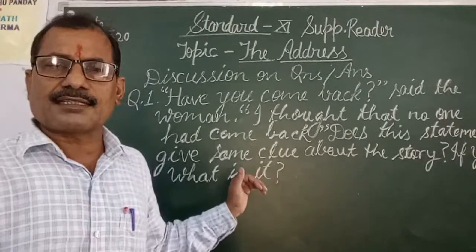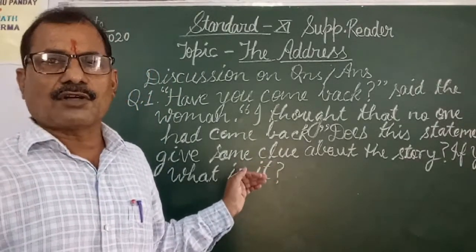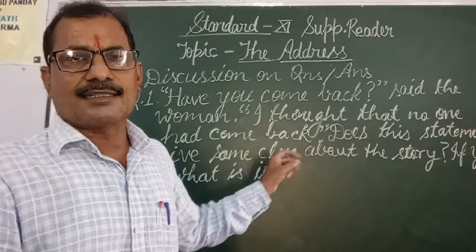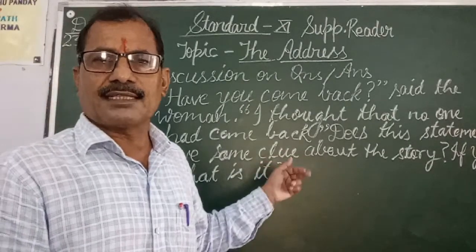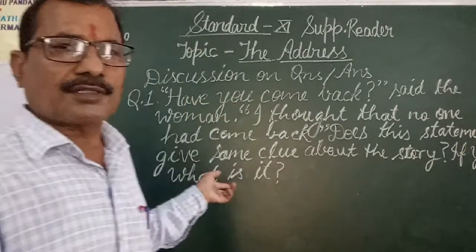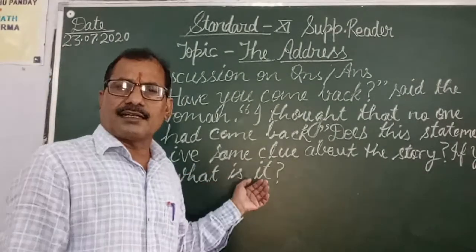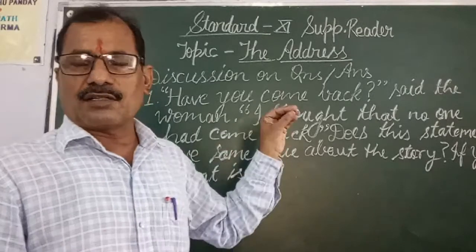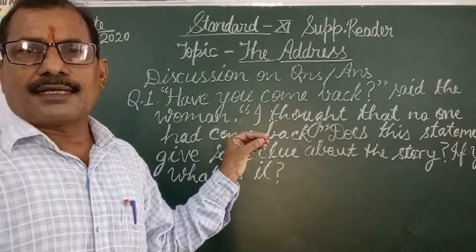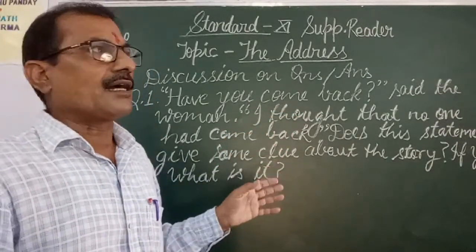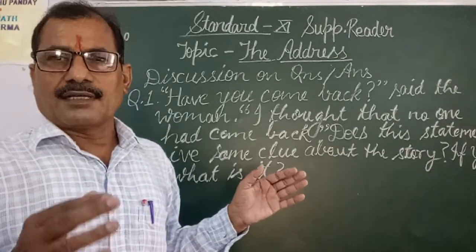Why did she remember this address? Because Mrs. Darling was living in that locality, in that house, number 46. When she went there and knocked on the door, Mrs. Darling opened the door and saw the narrator.